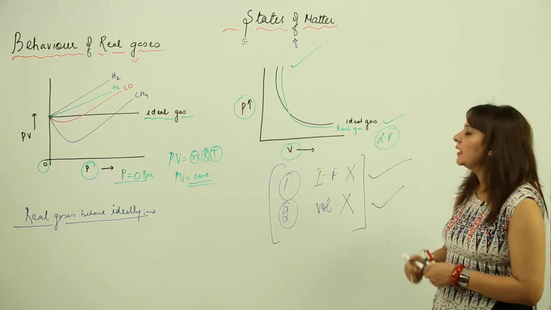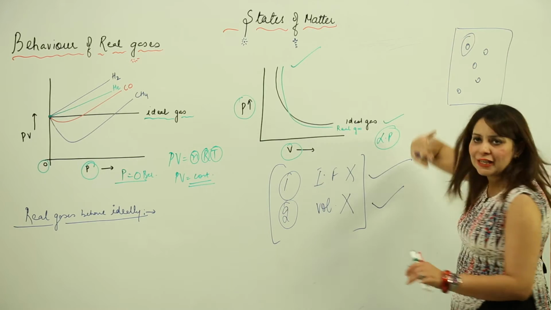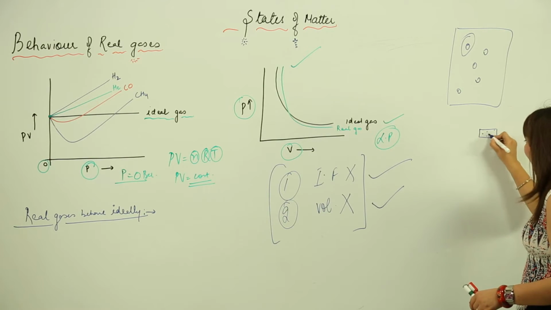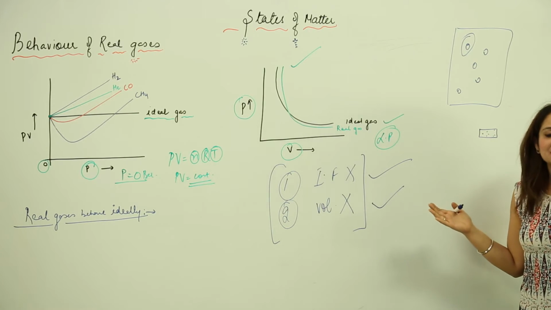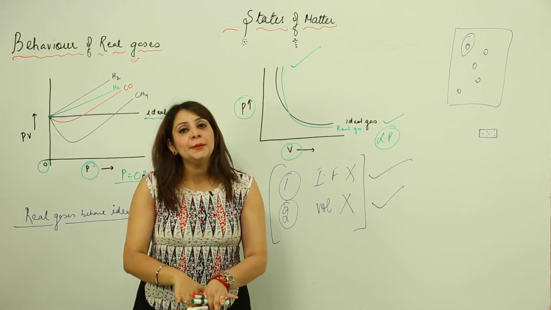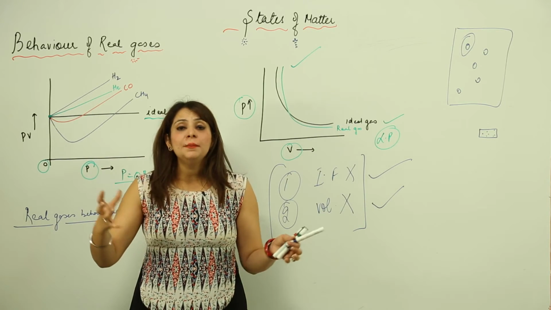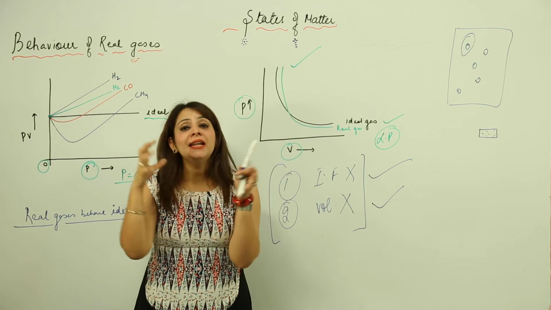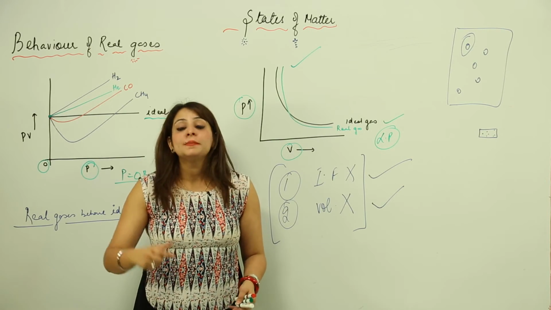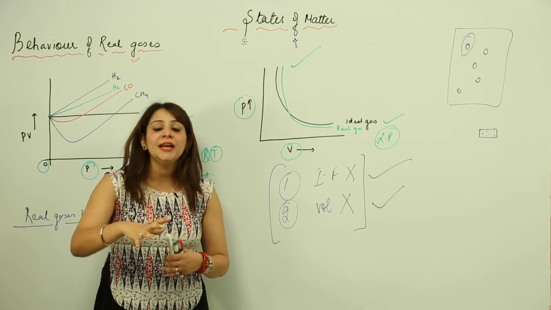Suppose I explain this. Suppose I have this big container. In this case I can neglect the volume of the gas molecules, but if I have the same gas molecules in such a small container, can I neglect the volume in this case? No, we can't. When the jar is big, the volume available to the gas is more, and at that time you can neglect the particle volume, but not every time, because you may compress the gas into a very small volume. At that time you need to consider the volume of the individual gas particles also. So this is the main reason why real gases deviate from ideal behavior.